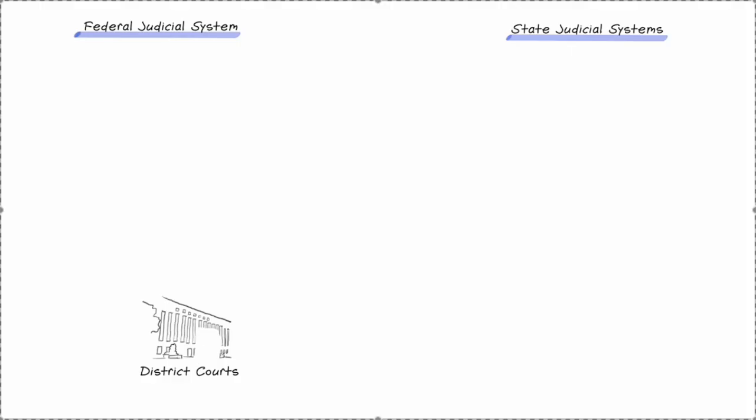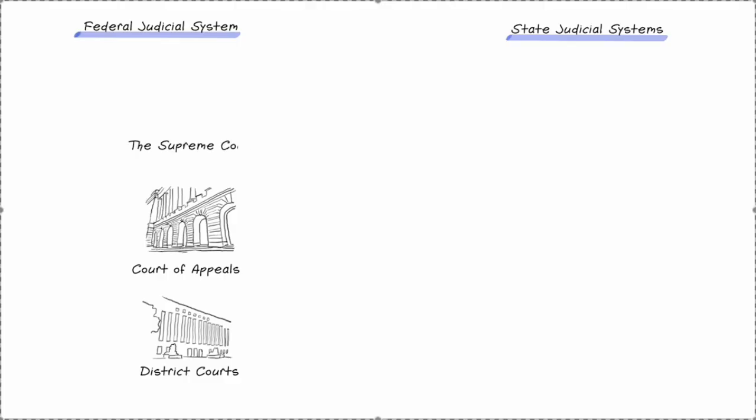There are 51 separate judicial systems in the United States: the state court systems in each of the 50 states, and the federal court system. The federal judiciary is composed of a three-tiered court system. District courts, also known as trial courts, make up the lower level. Circuit courts of appeals are the second level, and the U.S. Supreme Court is the highest court in the federal system.